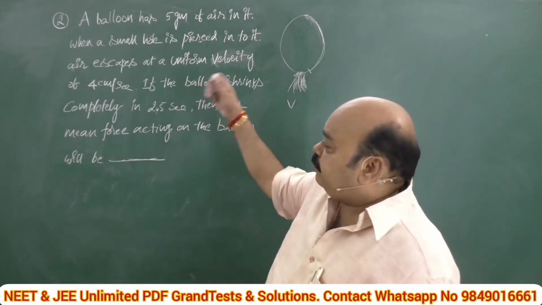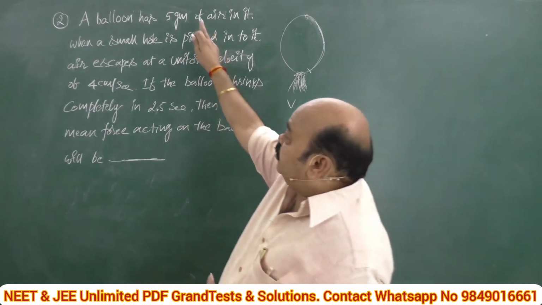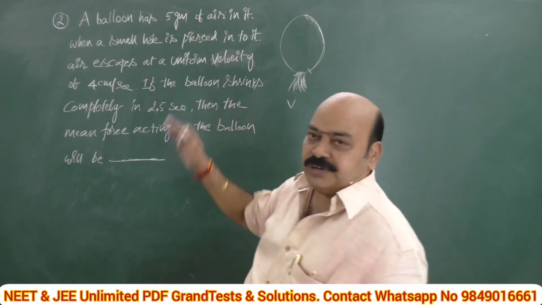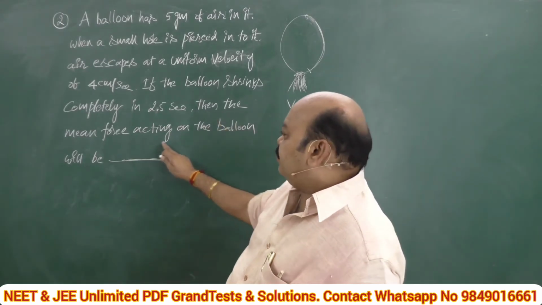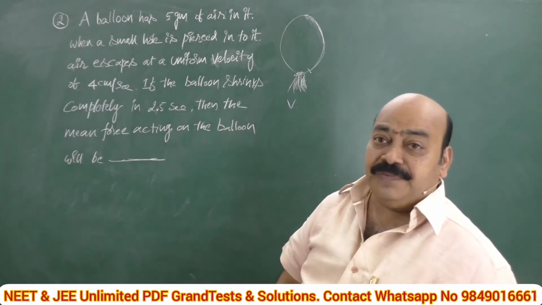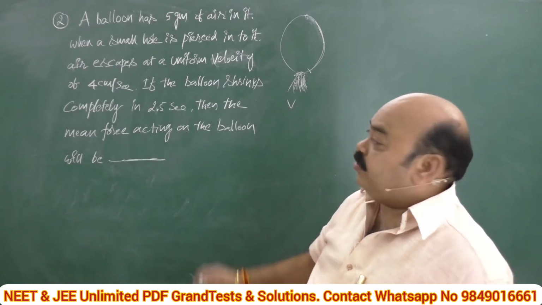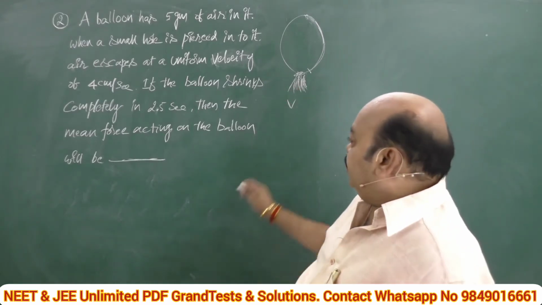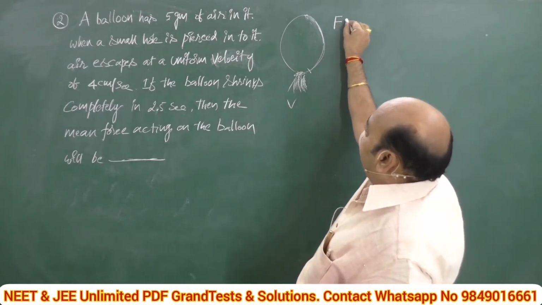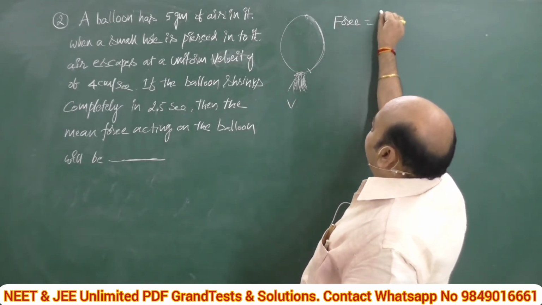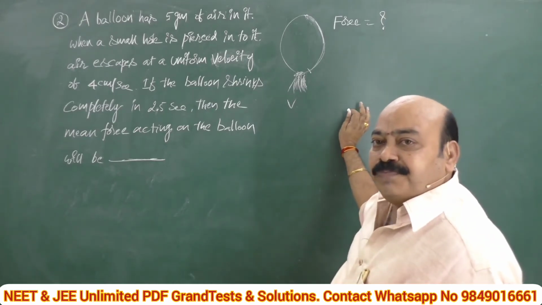That means the total gas, 5 grams, will come out. Then the mean force acting on the balloon, it definitely experiences some force. What is the force experienced? Here we are going to calculate the force. So I am putting a question mark here.